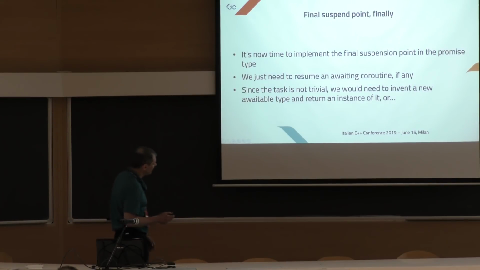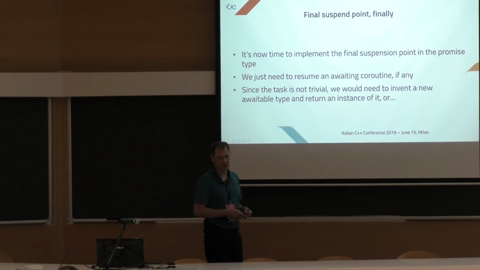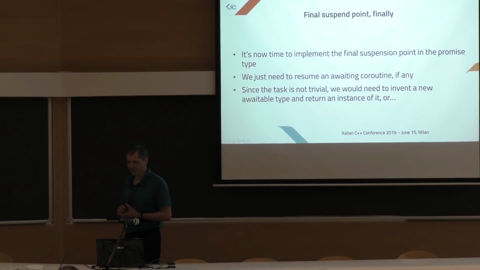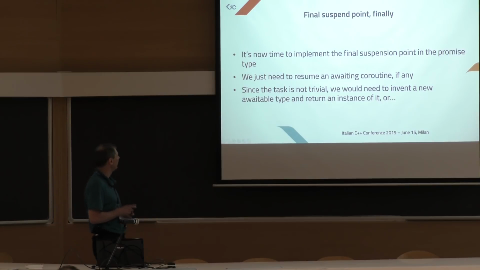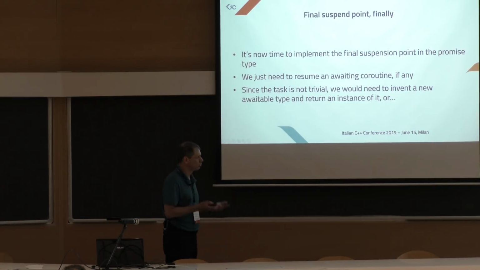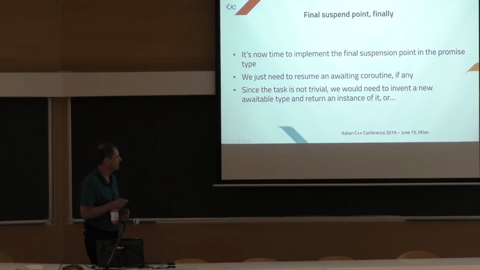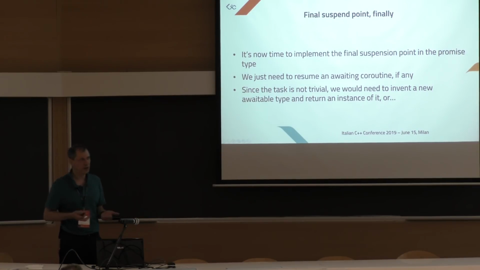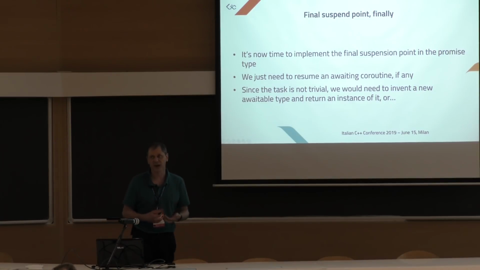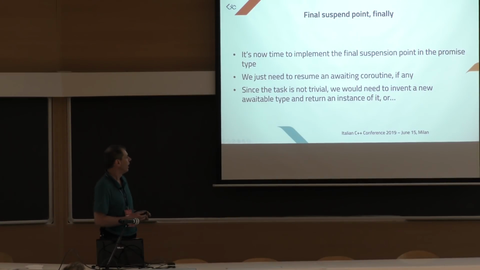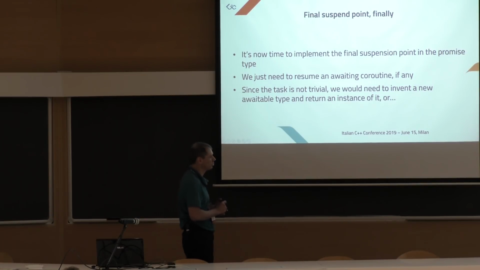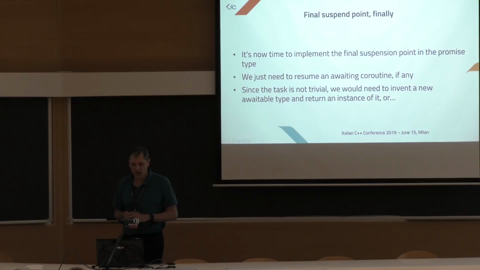Okay. Finally, we can implement the final suspension point that we left open. We need to resume the awaiting coroutine. The task is not trivial, so we would need to invent a new awaitable type because the final_suspend function should return an awaitable type.